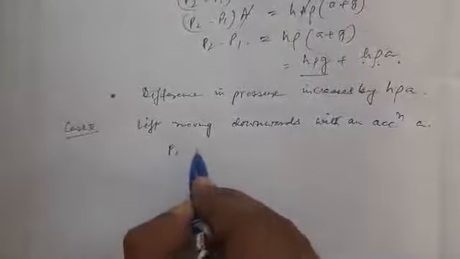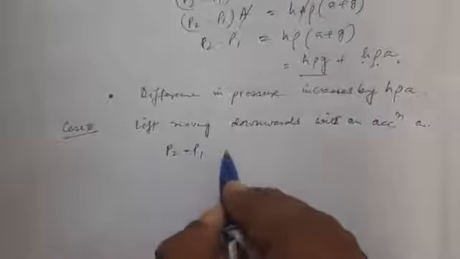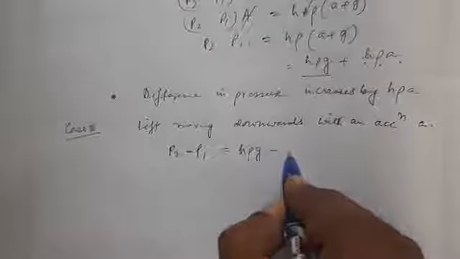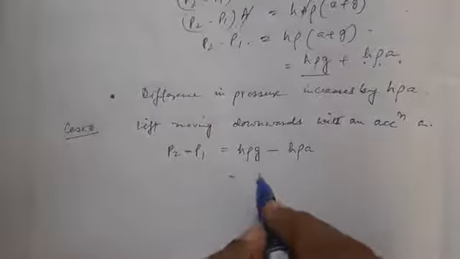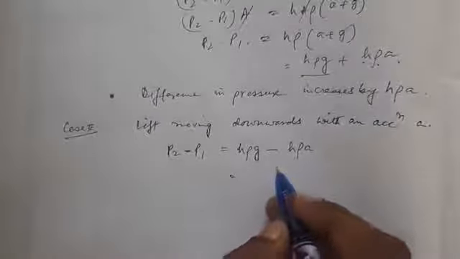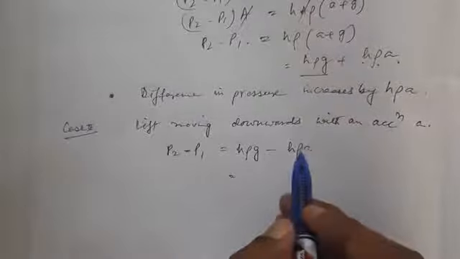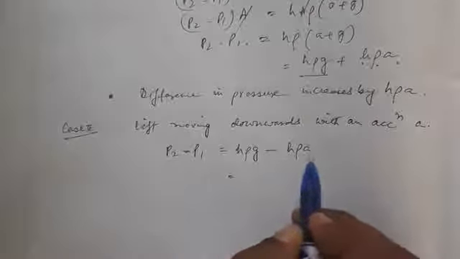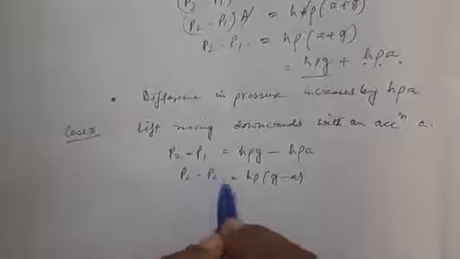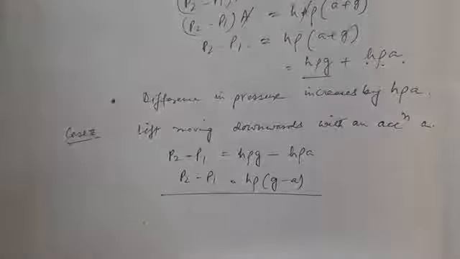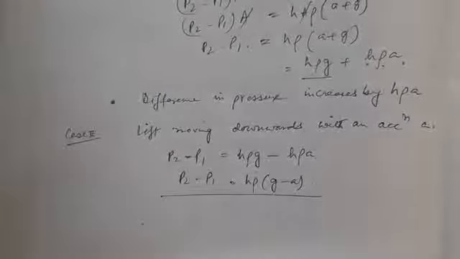Now P2 minus P1, we can straightforward write the equation without solving it, that is H rho g minus H rho a. We have already studied this type of equation in the previous case. H rho gets common, so H rho into g minus a. So P2 minus P1 is equal to H rho into g minus a. The buoyant force was m into g minus a.